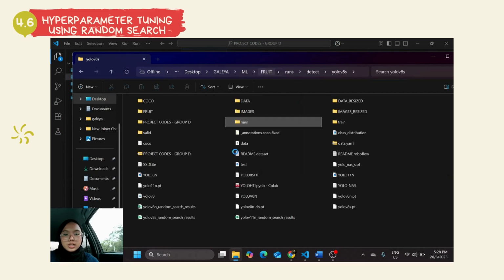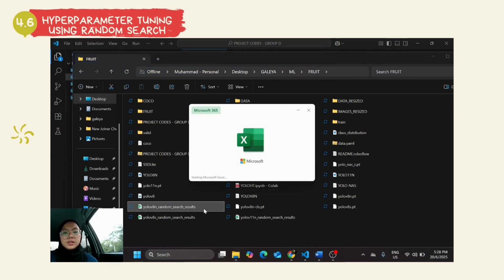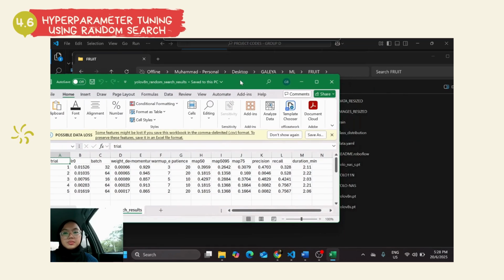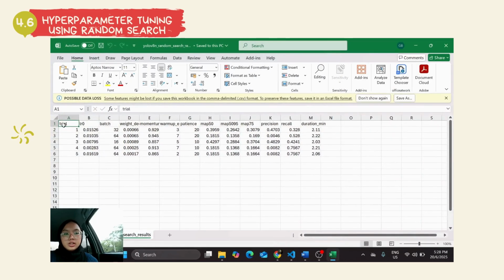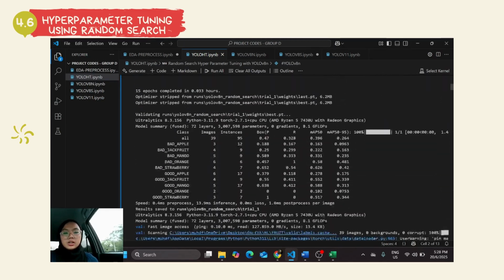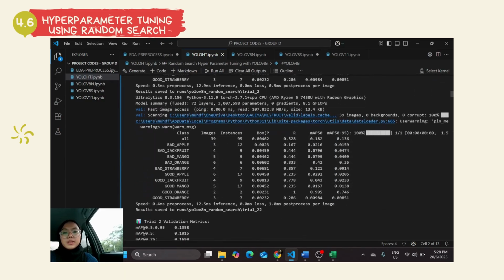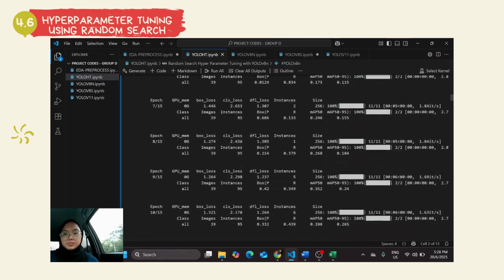As I said earlier, after the random search trials have finished, it will create a CSV file showing the different parameters as well as the different results that it got, in this file here. Moving on, after tuning the hyperparameters, we will need to train the final model using the best parameters that we found.